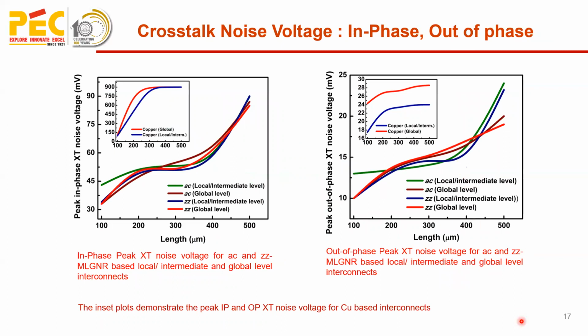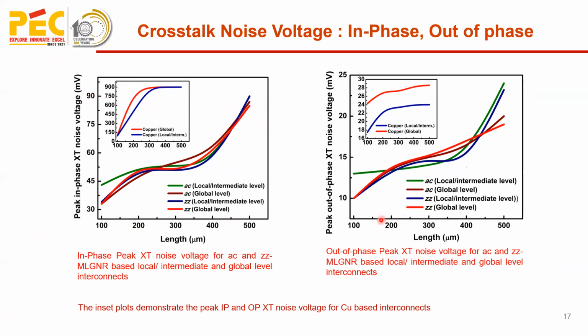Further, to calculate the crosstalk noise voltage, it is computed for armchair and zigzag configuration at local, intermediate, and global level. And by varying the interconnect length, the peak in-phase crosstalk noise voltage is computed. Here it is observed that as the interconnect length increases, the peak in-phase crosstalk noise voltage increases. It is almost 90 millivolts.